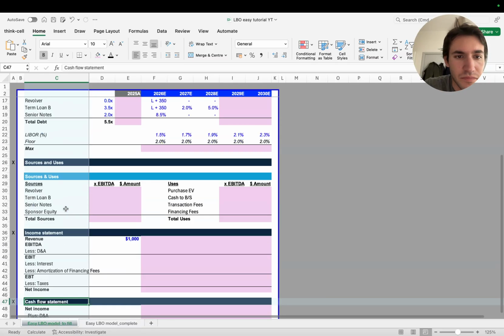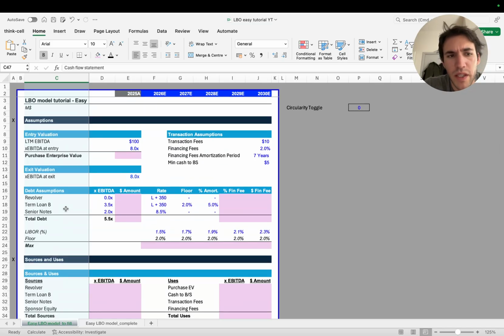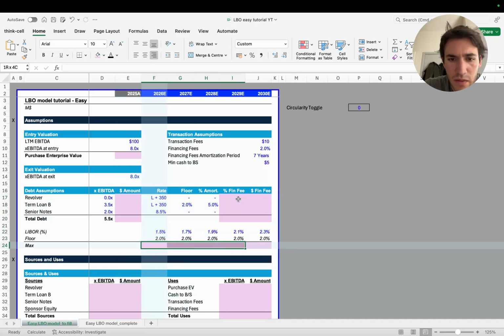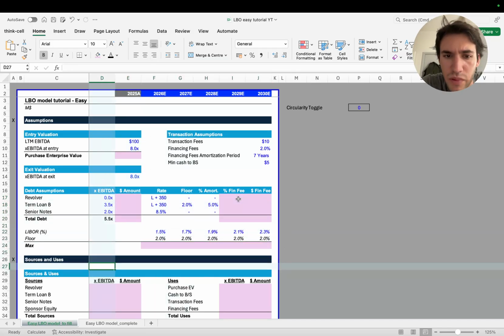These are the main parts of an LBO model. They're always the same. If you're doing something slightly more complex, you might also have the balance sheet, with the pro forma balance sheet to create. But other than that, I would say the main components are always the same. Now, as you see, the sections are already there. I'm not going to build them from scratch like I've done in other videos. That's not the main intent. The main intent is to go through each section with you and try to explain every part in detail. So what we're going to fill out are the pink areas. Everything else you see is already filled out because those are basically the inputs.